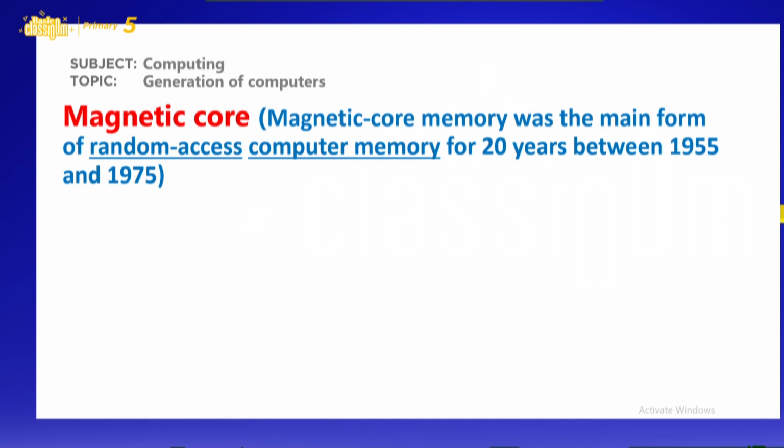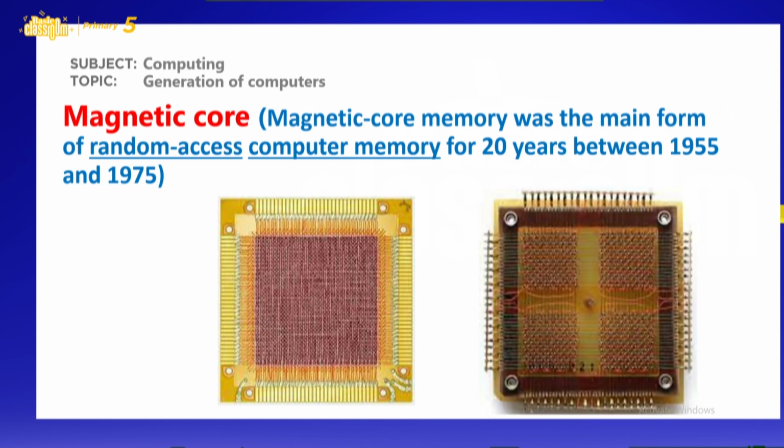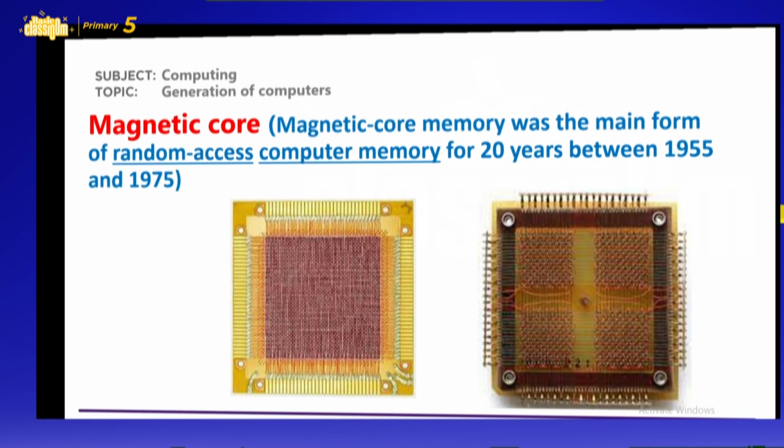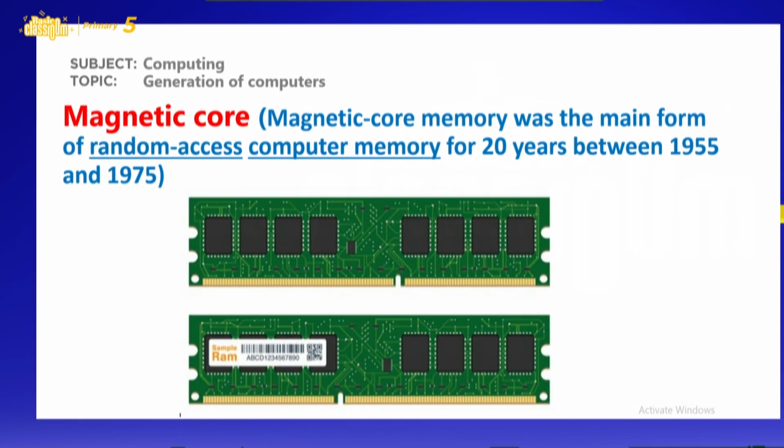In our present time, we call it RAM, or random access memory. This was the image of the magnetic core used during the third generation computers. Then we have another image of the magnetic core. So this is the current RAM that we use in our computers.